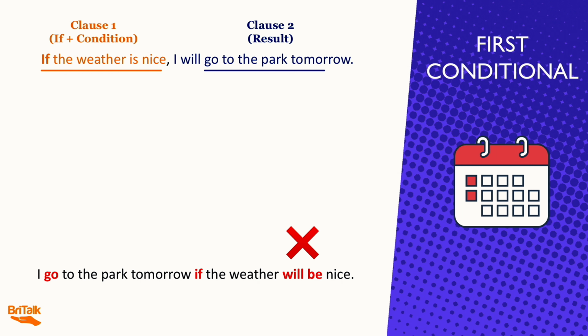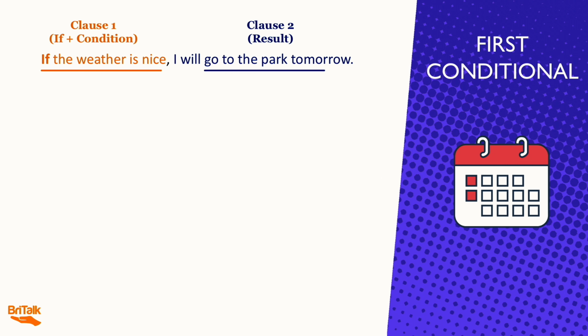So as with the zero conditional, we can also change the order of the clauses in the first conditional. So the condition can appear at the start of the sentence or at the end of the sentence. We do, however, need to be careful here because we cannot use if plus the future simple.